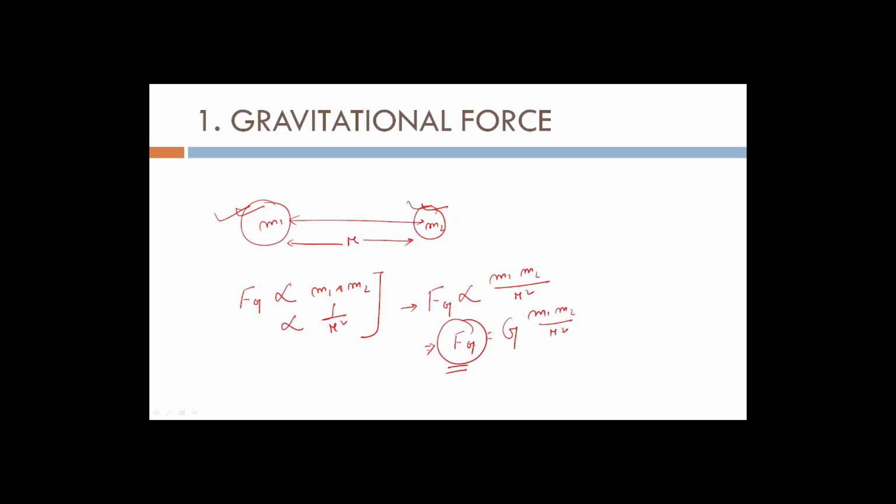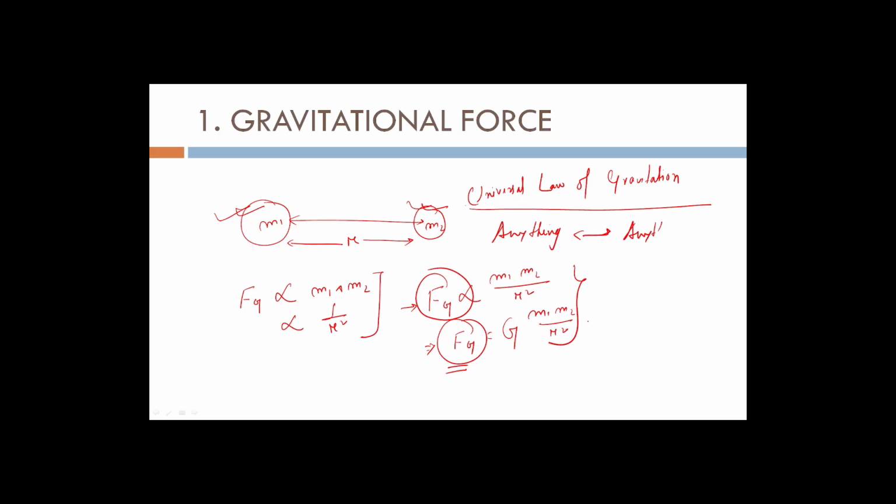So this is gravitational force, and there is a law given by Newton called the universal law of gravitation. What does it say? It says that anything in this universe attracts any other thing by a force, and this force is given by Fg, which I just discussed. So that's the universal law of gravitation given by Newton.